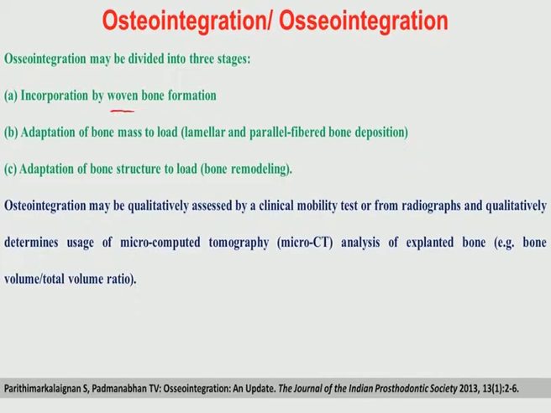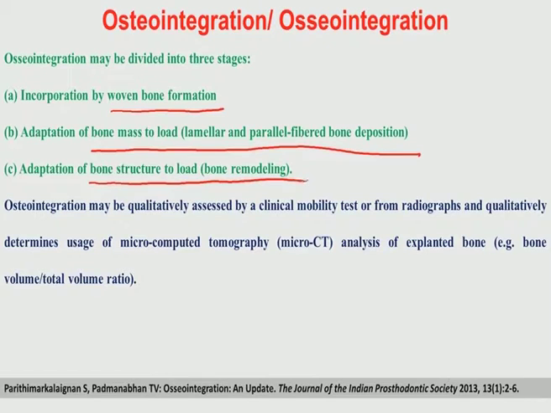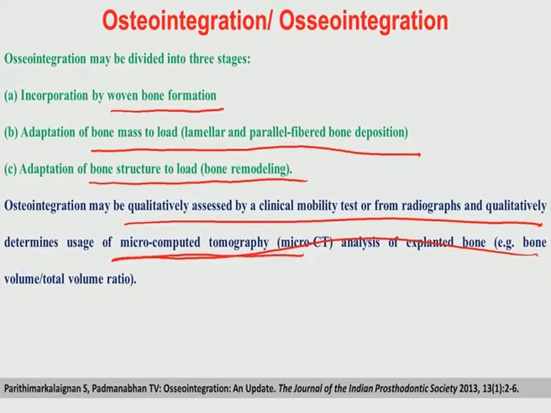One is incorporation by woven bone formation, second one is adaptation of bone mass to load, so that it can support the biomechanical loading, and third one is adaptation of bone structure to load, that is bone remodeling, and it is assessed by clinical morbidity tests from radiographs, and quantitatively using microcomputed tomography and analysis of explanted bone.